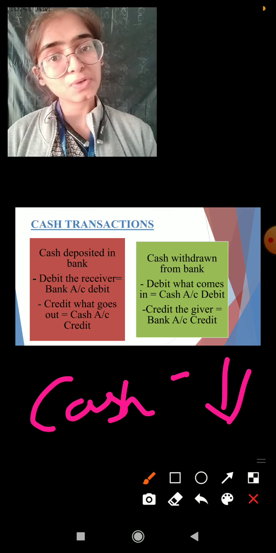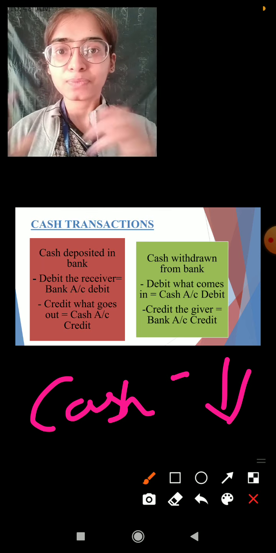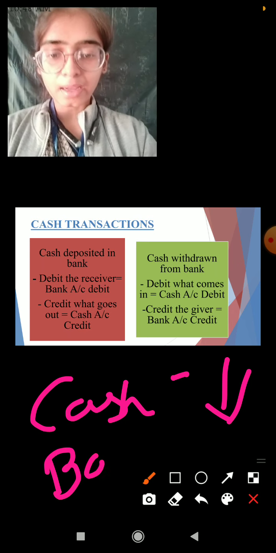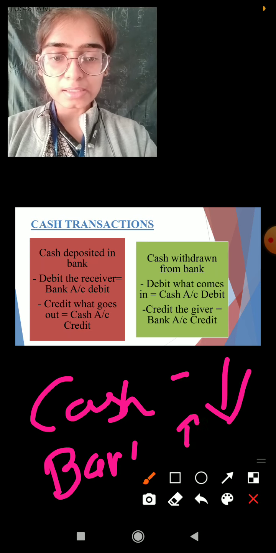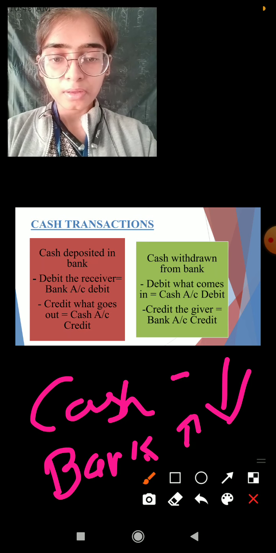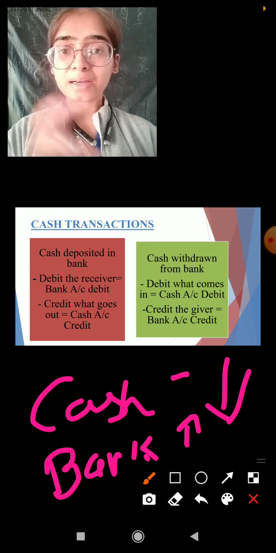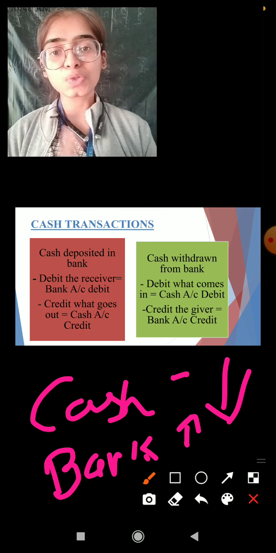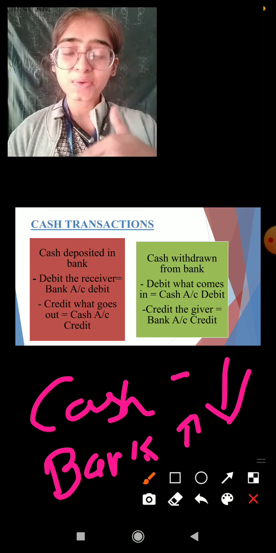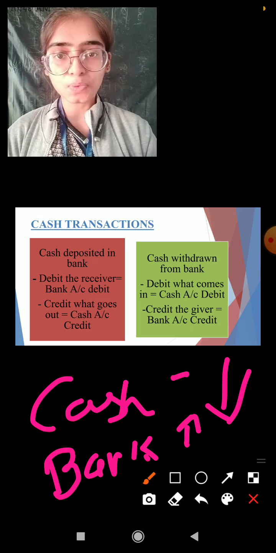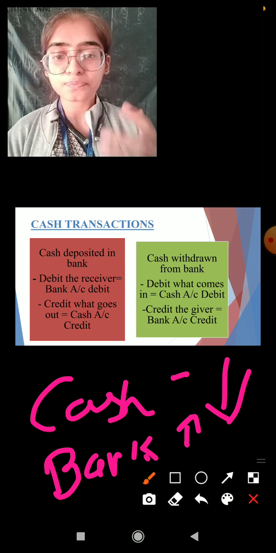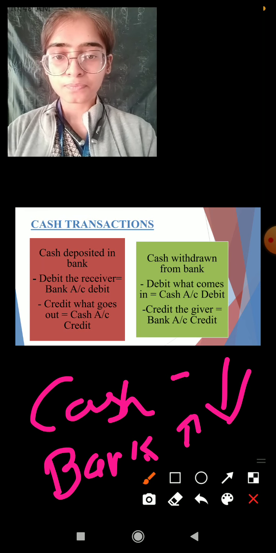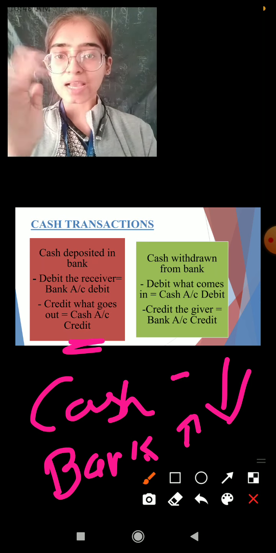Now what happened in the bank balance? The bank statement shows the increase in the balance. The bank balance increases. Now what happened when the bank increases? If we remember the golden rules of accountancy, debit what comes in, credit what goes out. So the cash has gone out, so we are going to credit the cash account, as the cash has gone out.